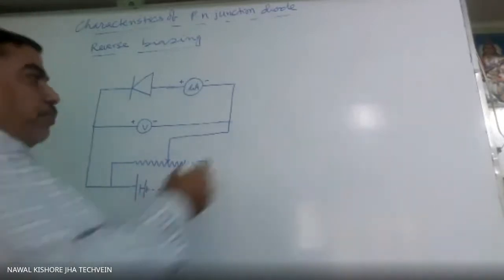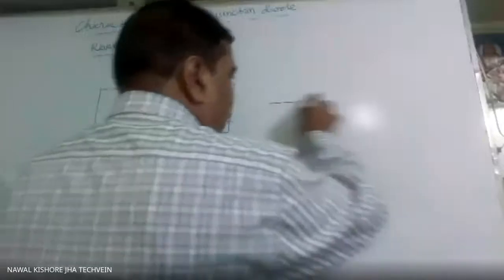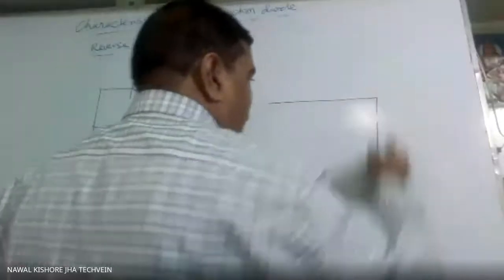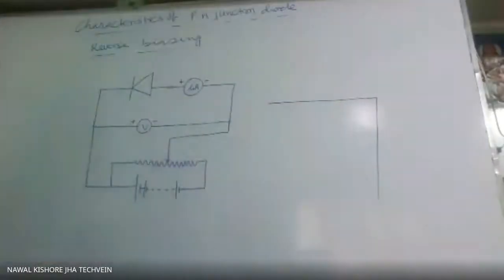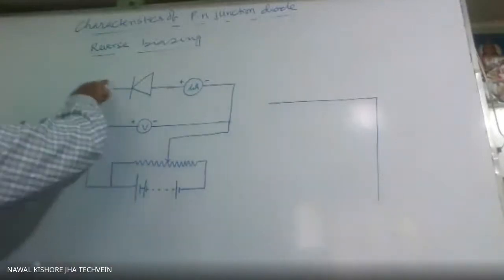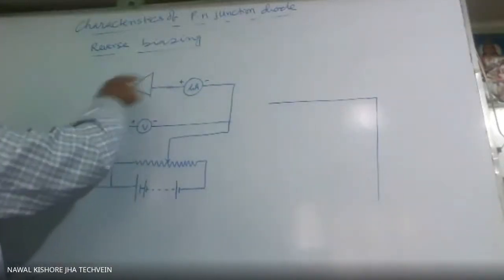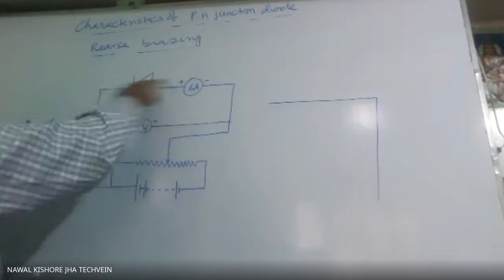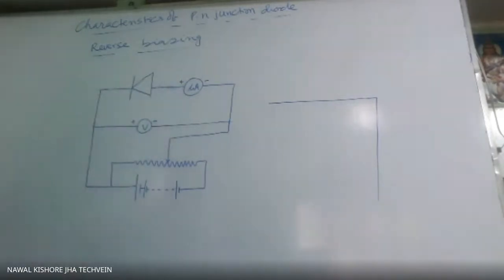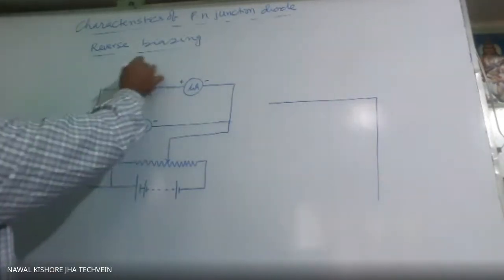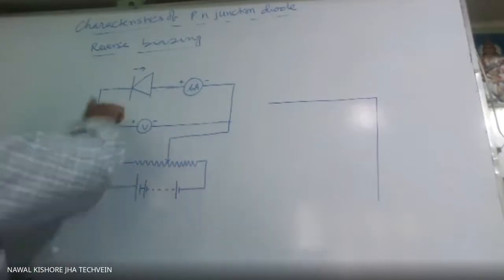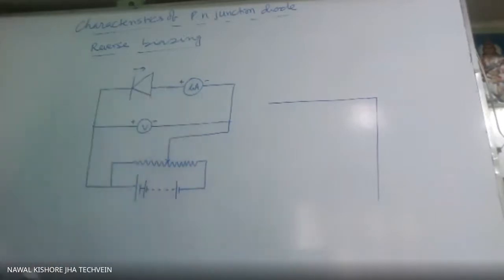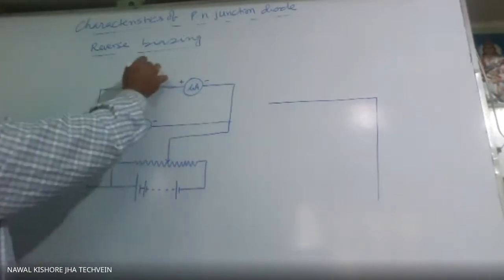Now your graph will come, as the direction of current will change now. You have changed this one, so the direction of current changes. Earlier it was from P to N, and now it is from N to P. So the current direction is changing.